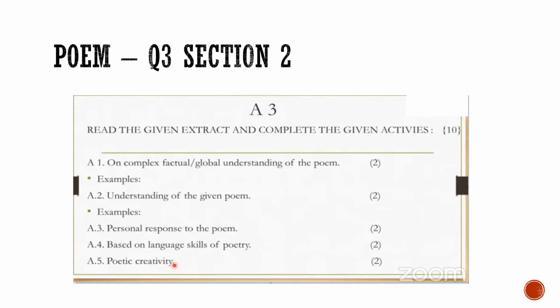Question number 4 is based on the language skills of poetry. So this would be either your figures of speech or based on any other skills. And question number 4 is poetic creativity, very important. So a line will be given to you. You will be asked to be creative and recreate that poem according to the given question.